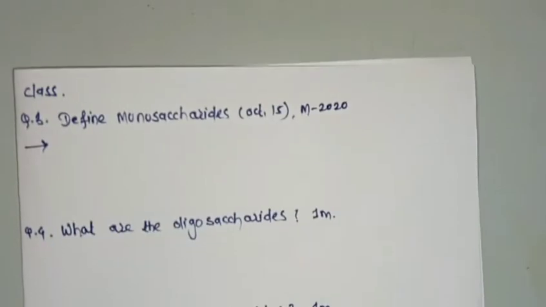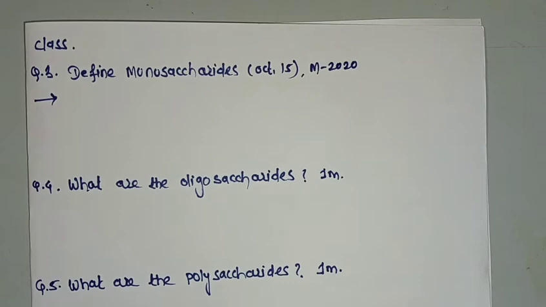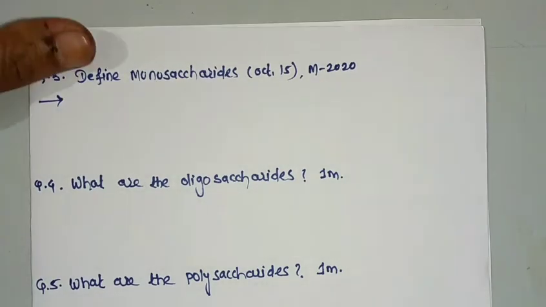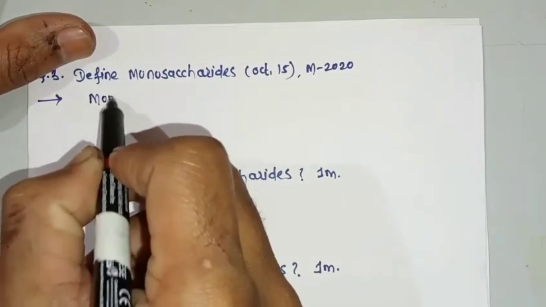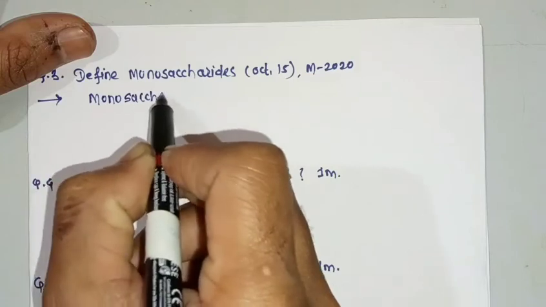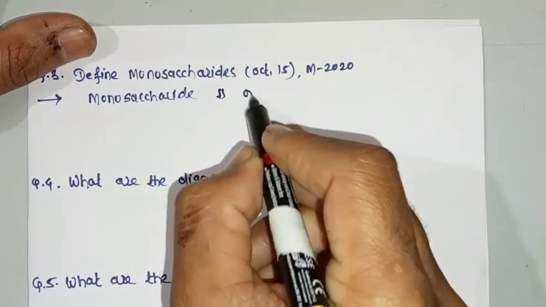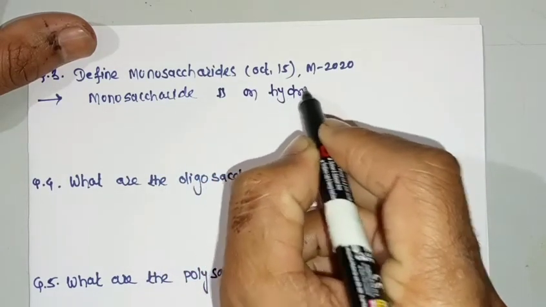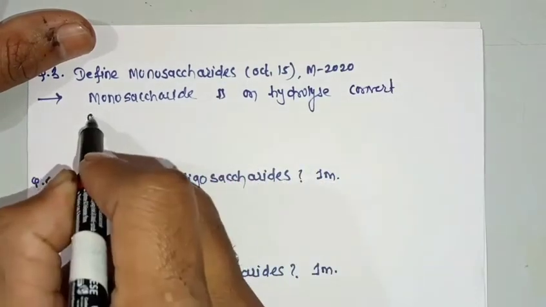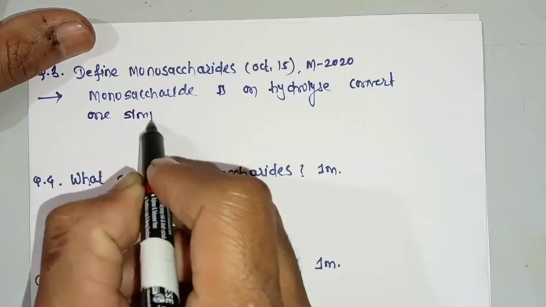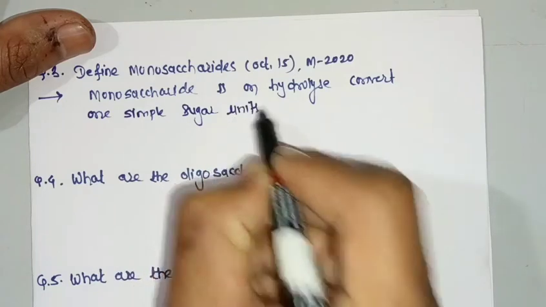As we discussed earlier, monosaccharides are the carbohydrates which on hydrolysis convert into one simple sugar molecule. So monosaccharide on hydrolysis converts into one simple sugar unit.